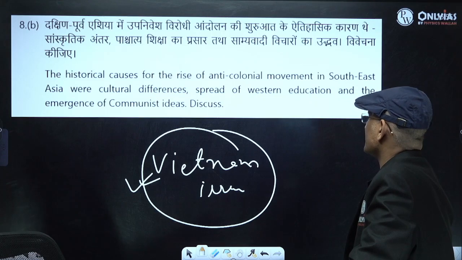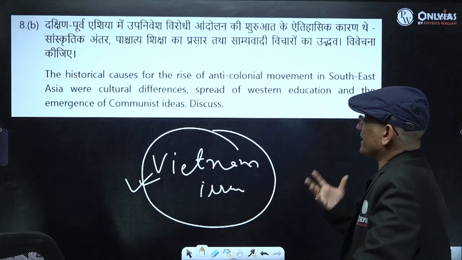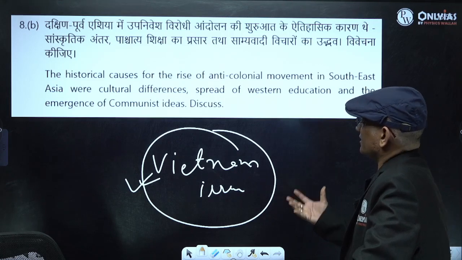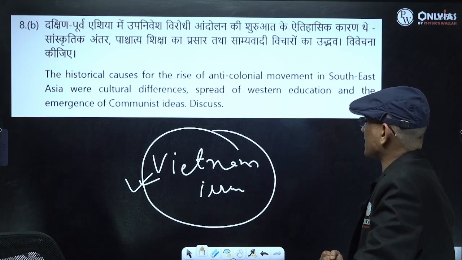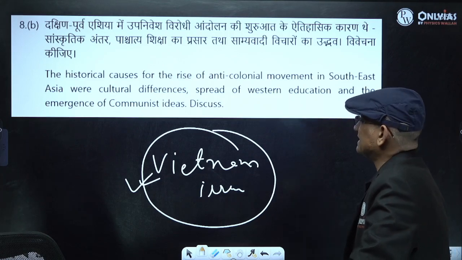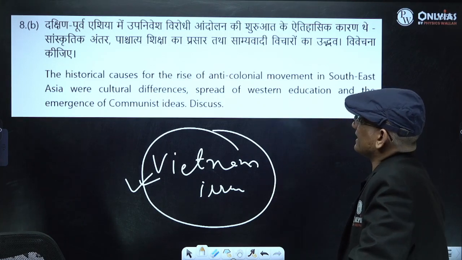And of course you have to write how Ho Chi Minh and the Viet Cong played an important role. Of course the cultural differences, spread of Western education, emergence of communist ideas, you can highlight how all this played an important role. So in the context of Vietnam you can highlight this.